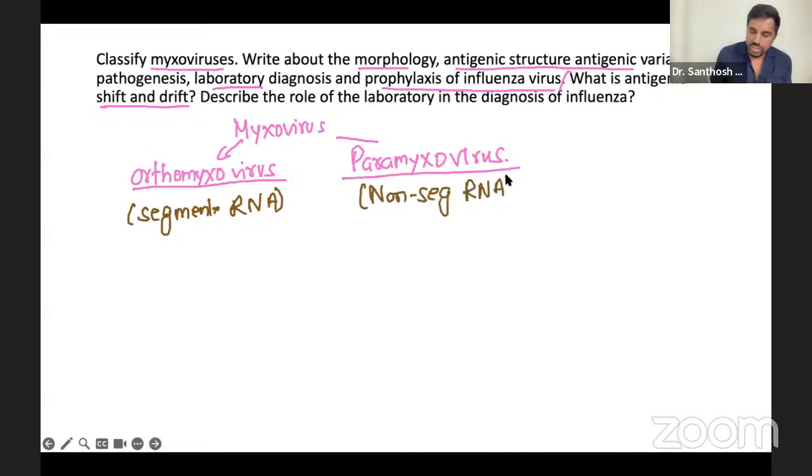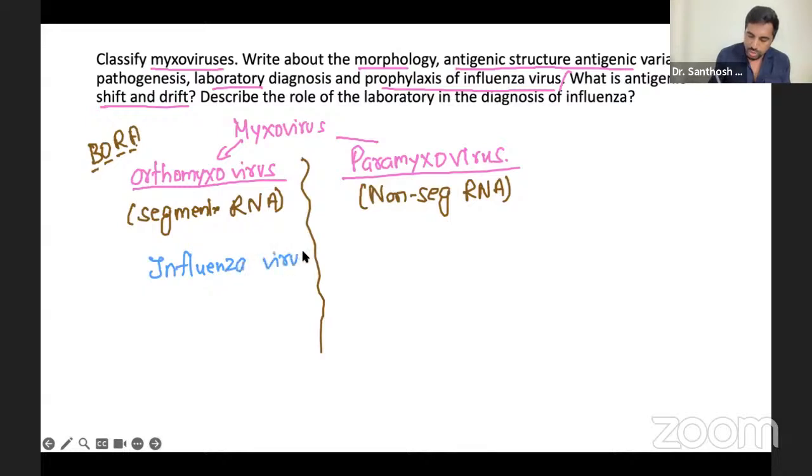If you remember RNA viruses, I told you to remember BORA, B-O-R-A. When you talk about the segmented viruses, we had this shortcut to remember as BORA. In that, O was the orthomyxovirus: Bunya, Orthomyxo, Rota, Arena. Hmm, and Reo virus. They are the segmented viruses. So now in orthomyxoviruses, the classic example is your influenza. I told you to remember ortho guys are having influenza. So influenza virus will come in orthomyxo.